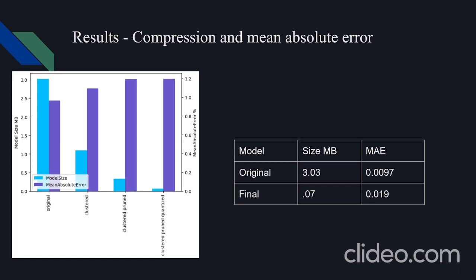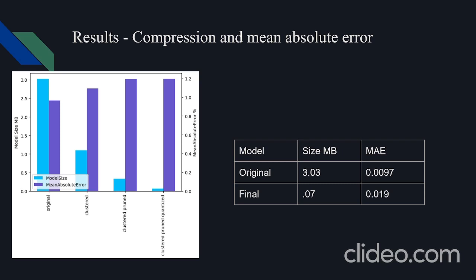The compression of the model was a huge success. The original size of the model was 3.03 megabytes, and the final size was 0.07, about 43 times as small as the original model. The original model had an MAE of 0.0097, and the final model had an MAE of 0.019, which means there was an increase of about 0.0093 MAE. It should be noted that MAE is being used here instead of MSE because the results are normalized between 0 and 1.